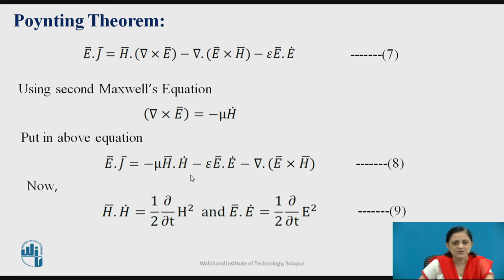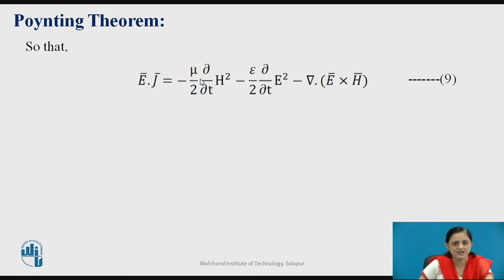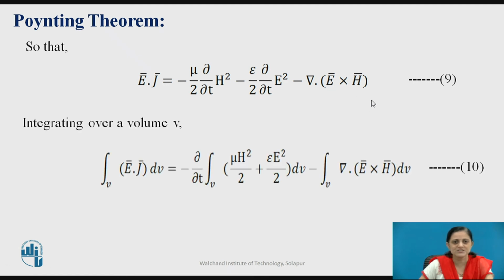Now H bar dot with H bar dot is equal to 1 by 2 dou by dou t H square, and similar to that for the electric field you are getting the equation as 1 by 2 dou by dou t E square. So instead of E bar dot E dot and H bar dot H dot, you can put these values in equation number 8, so that you are getting the equation as mu by 2 dou by dou t H square minus epsilon by 2 dou by dou t E square minus del dot E bar cross H bar. So this is equation number 9.